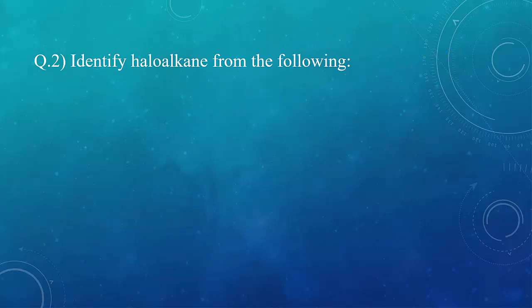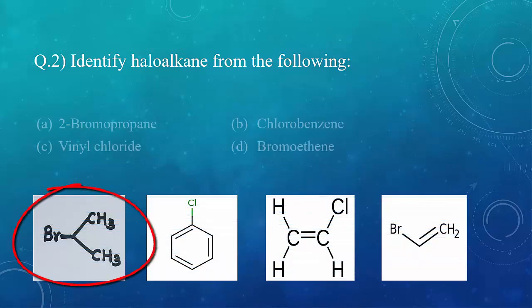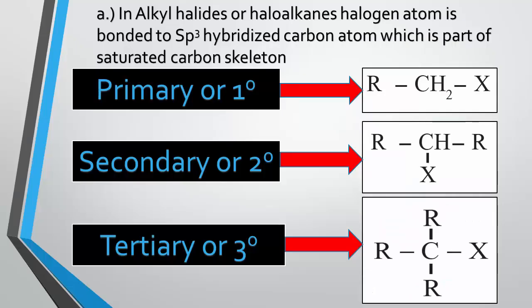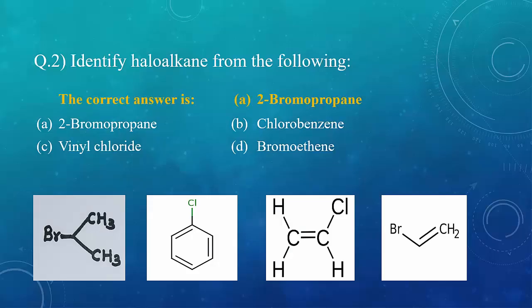Question 2. Identify haloalkane from the following. From the given options, in option A, bromine is attached to a propyl group. As per the definition, haloalkanes are compounds in which one hydrogen atom of an alkane is replaced by one halogen atom. That means the halogen atom is attached to an alkyl group. So the correct option over here is A, 2-bromopropane.